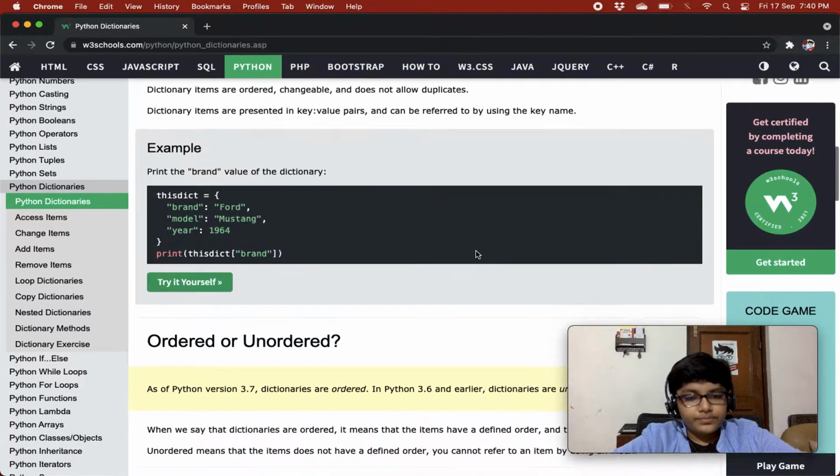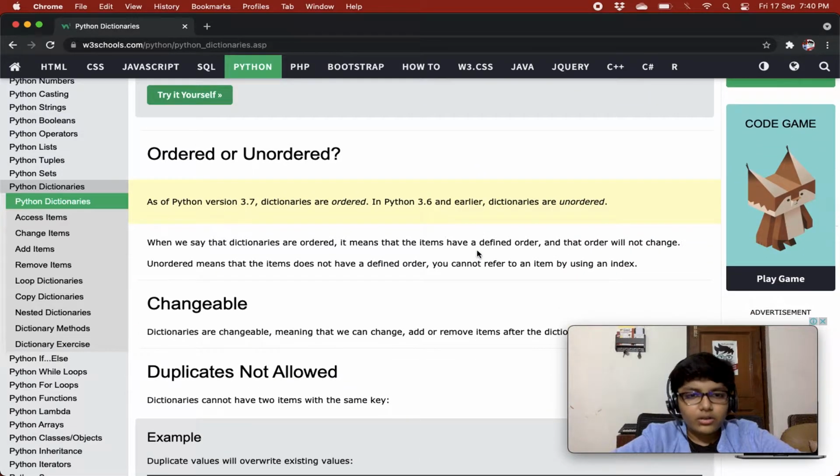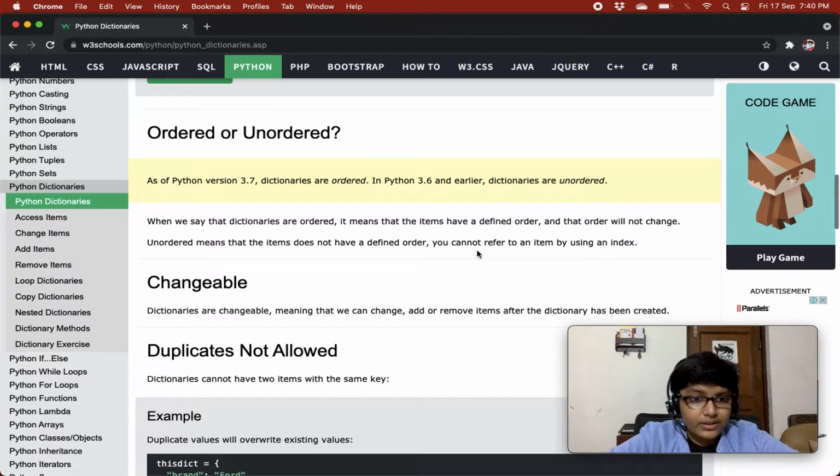Okay, ordered or unordered. Let's see this. As of Python version 3.7, dictionaries are ordered. In Python 3.6 and earlier, dictionaries are unordered, that we have already read. When we say that dictionaries are ordered, it means that the items have a defined order and that order will not change.